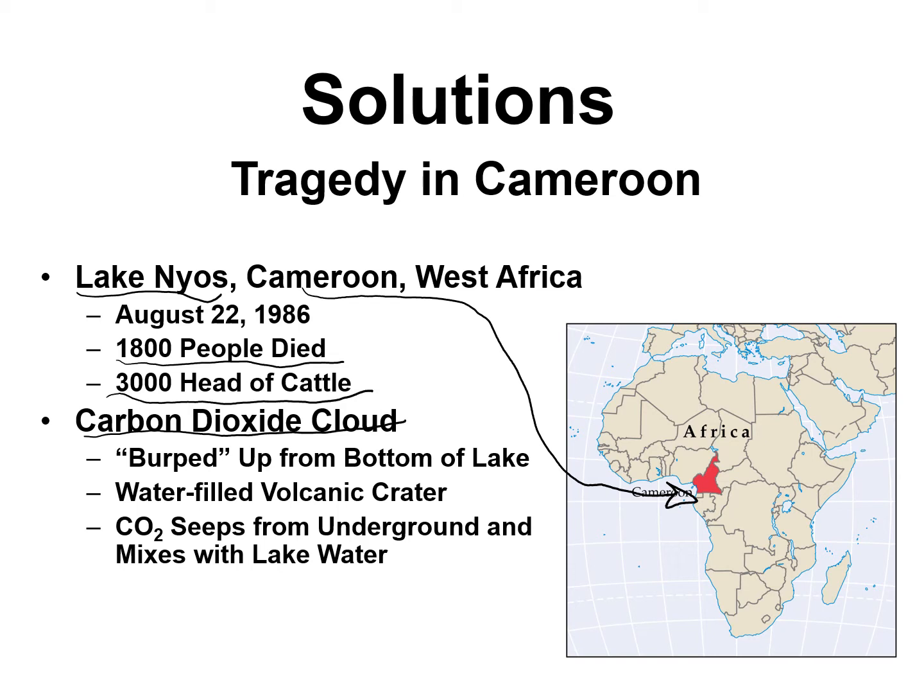So the carbon dioxide built up in the lake because of what we're going to learn in this chapter: the solubility of a gas increases with increasing pressure. Carbon dioxide is a gas, and the pressure of the lake itself caused that increase in the solubility of carbon dioxide in the lake.